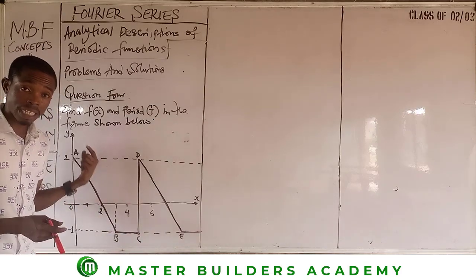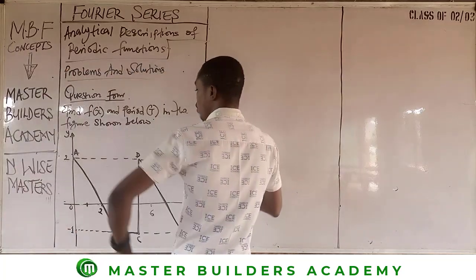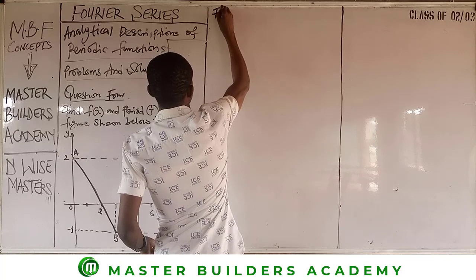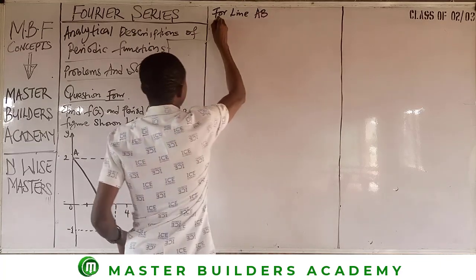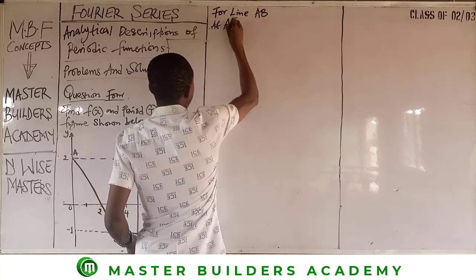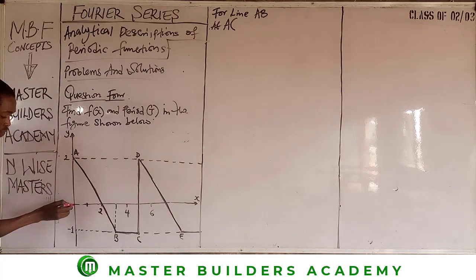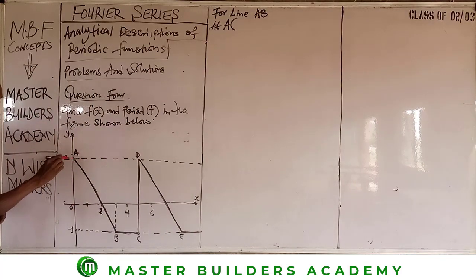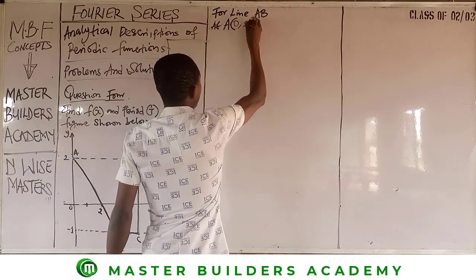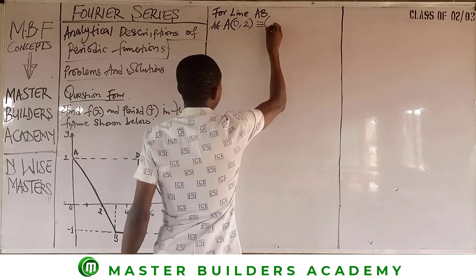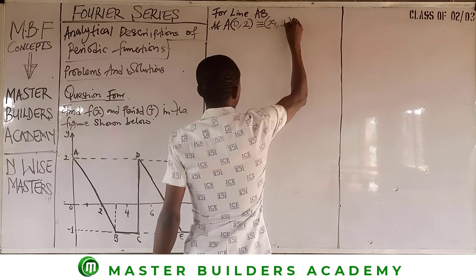Clear? Then we already know that we are going to stop our analysis here. We start taking these lines one after the other. So we begin with line AB. Now we have A. The value at A is that if I trace here down, the value of x is 0, and at this level, the value of y is 2. So I have 0, 2, and this is equivalent to x1, y1.